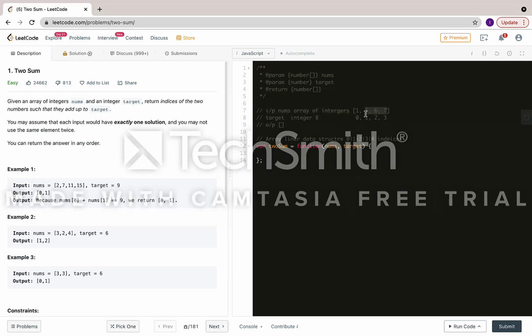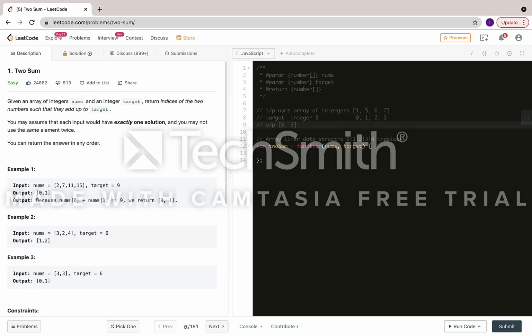So which one equals 8? We can say 7 plus 1 equals 8. So the expected output will be indices 0 and 3. This is my expected output.